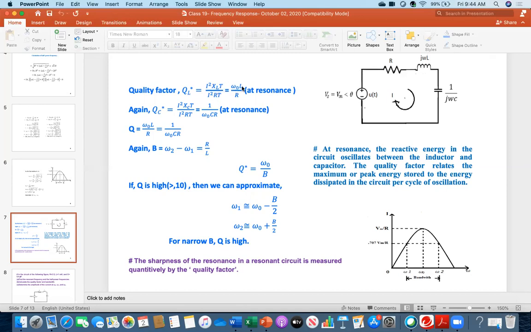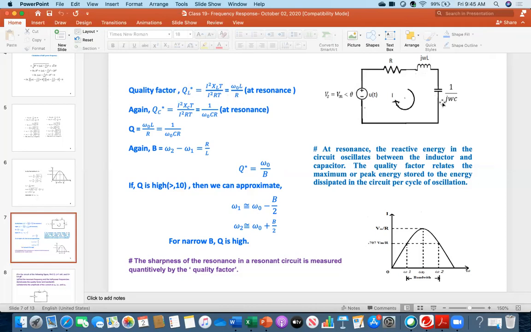XL is omega naught L, and I wrote omega naught because we are talking about the resonance condition, over R. Everybody, could you follow what I explained about the definition of quality factor? Just keep in mind it is the inductive energy over the dissipated energy. We use the term energy, which is why T is multiplied.